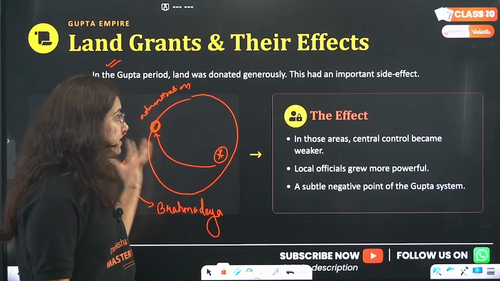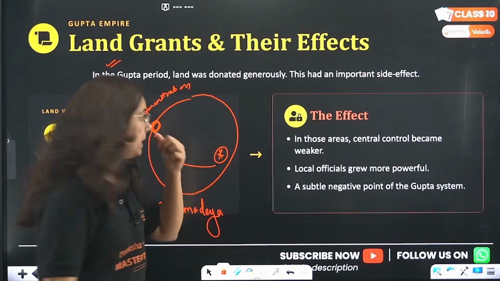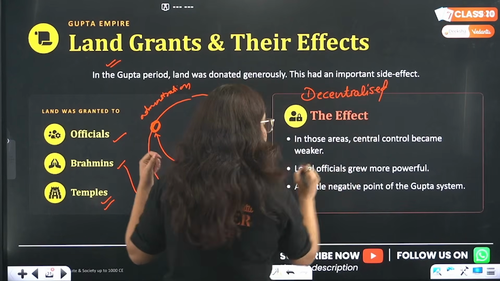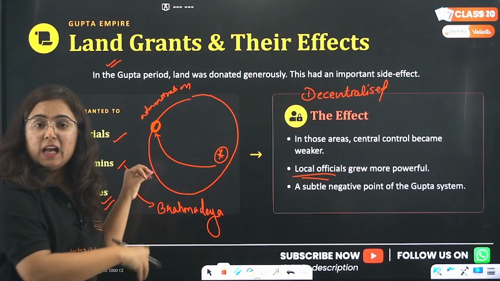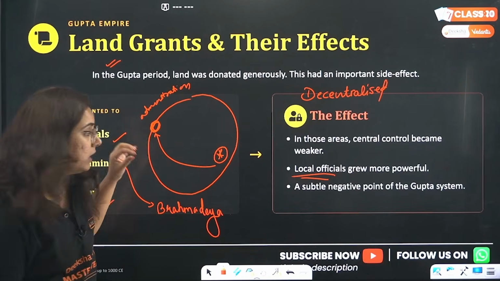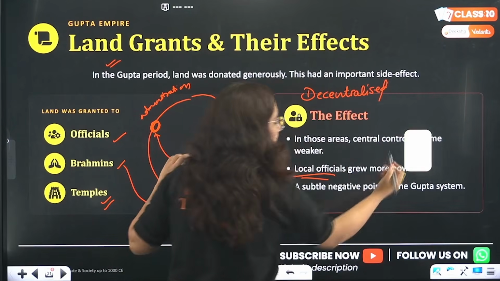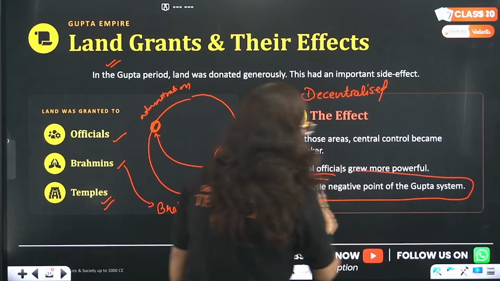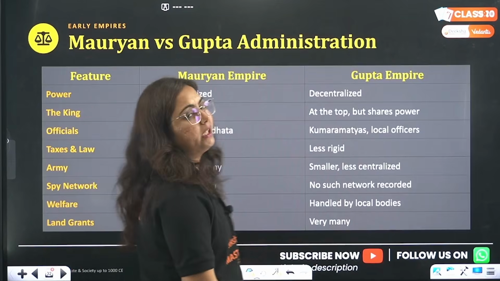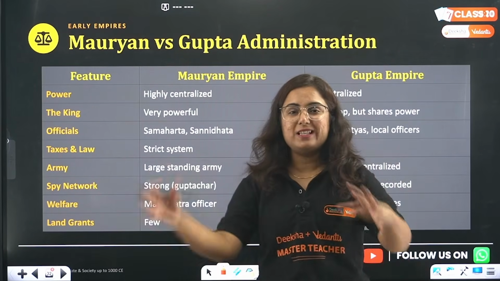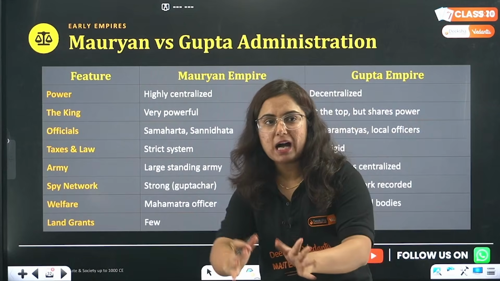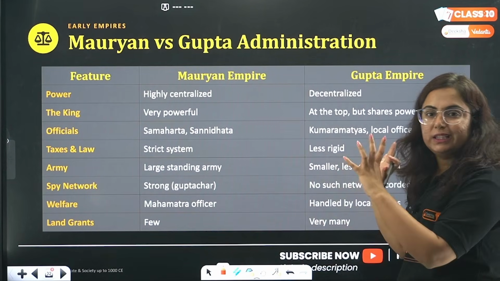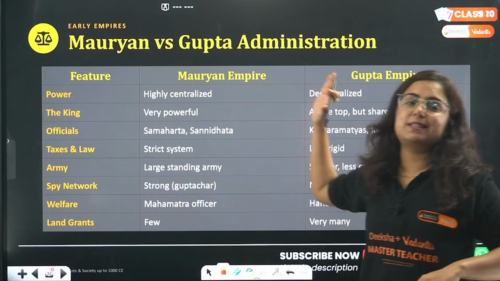Now, the centralized control becomes weaker because it is becoming what? More decentralized. Decentralized. These local officials, whom the Raja sent on his behalf, thinking he will be trustworthy and all, become gradually powerful and they declared themselves day by day independent. And they become a negative point for the Gupta dynasty, and this is the reason for the decline of the Gupta dynasty. So we started from the Janpad to Mahajanpads and then to Mauryans and to Gupta dynasty. This is the brief difference between the Mauryans versus the Gupta dynasty.